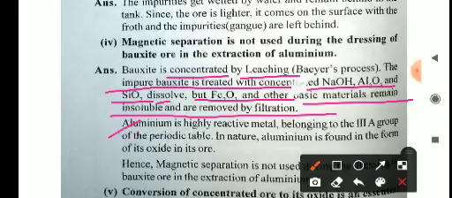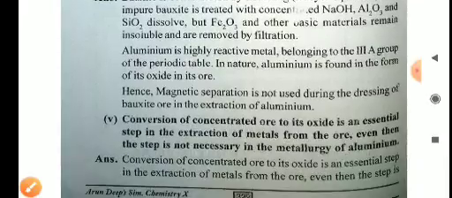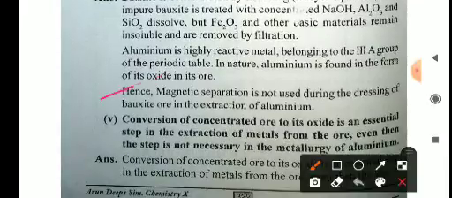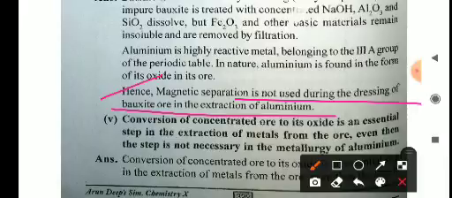Aluminium is a highly reactive metal belonging to the third group of the periodic table. In nature, aluminium is found in the form of its oxide in its ore. Hence magnetic separation is not used, and the other reason is that aluminium is a non-magnetic substance.